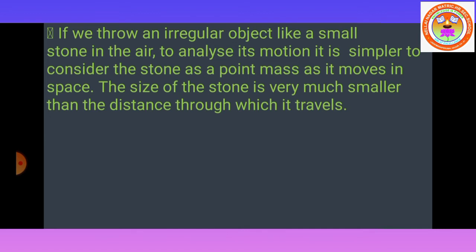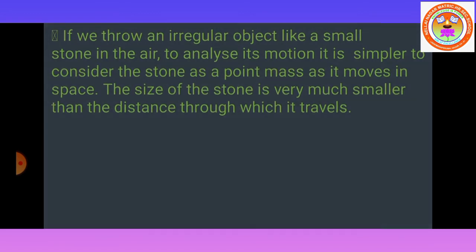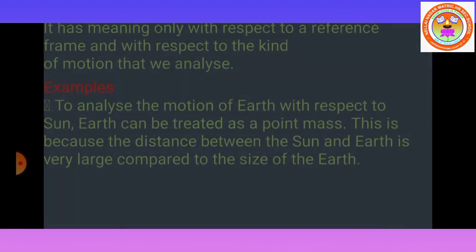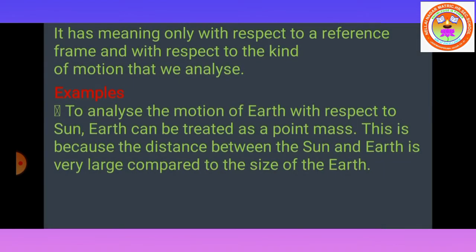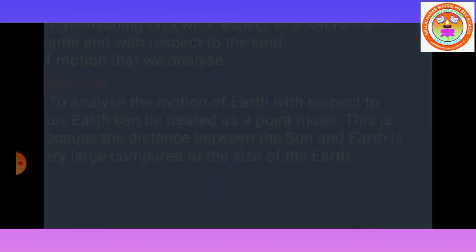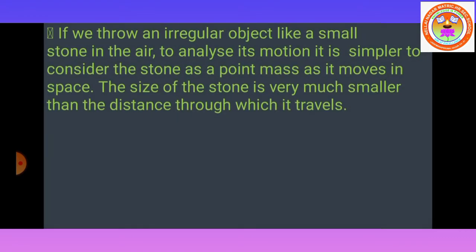Okay, students, right? The distance between the earth and the sun is very great, so the earth is considered as a point mass. Like when the stone is thrown in space, its size compared with the distance it travels is very small, so it is considered as a point mass.